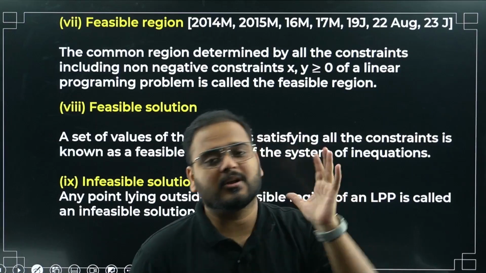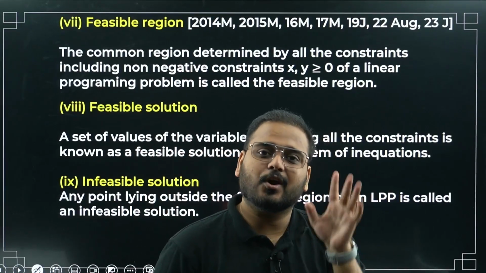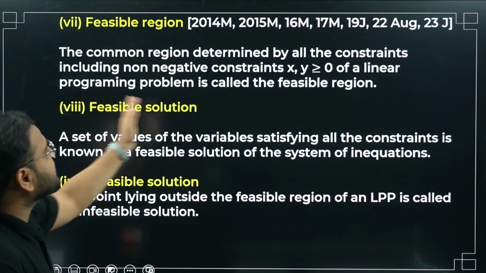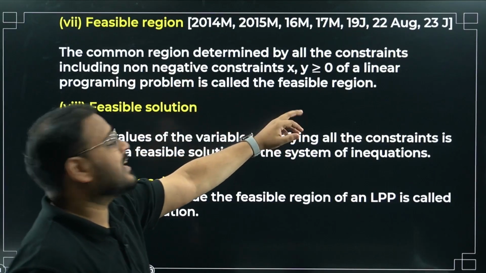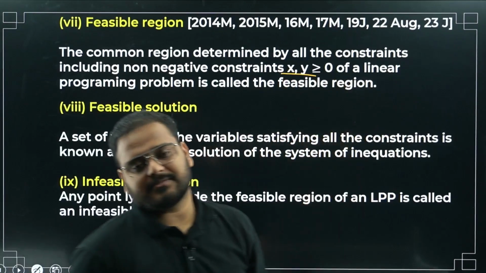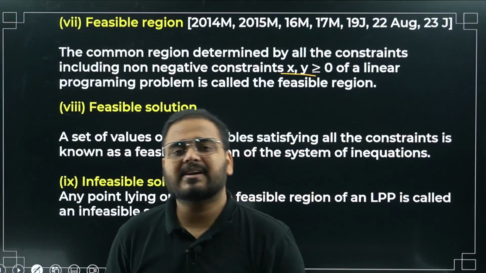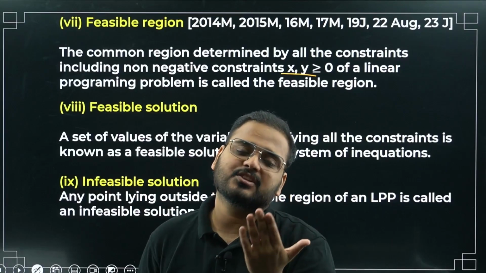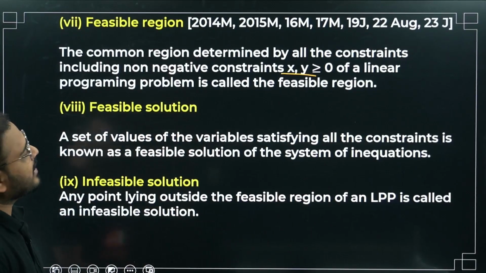Once you plot them on a graph, you get an intersection of all that region, and that is called your feasible region. So the common region determined by all the constraints, including the non-negative constraints. What is that, sir? X and y both positive. Correct? Means first quadrant: x greater than 0 is on the right of the y-axis, and y greater than 0 is above the x-axis. All of you agree? Great, sir.